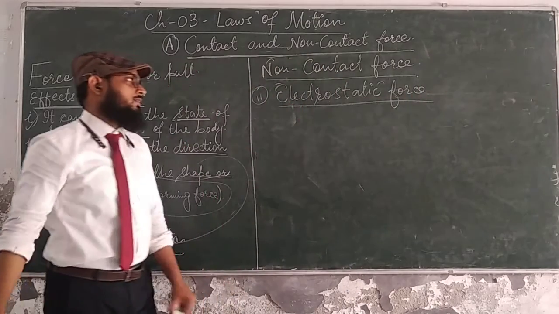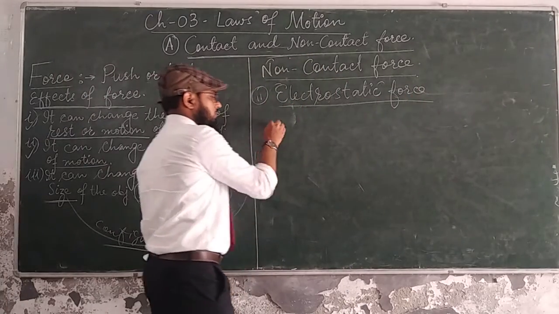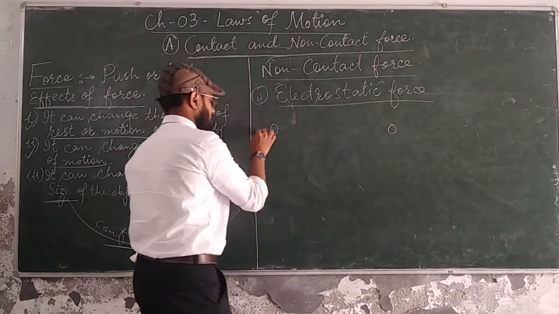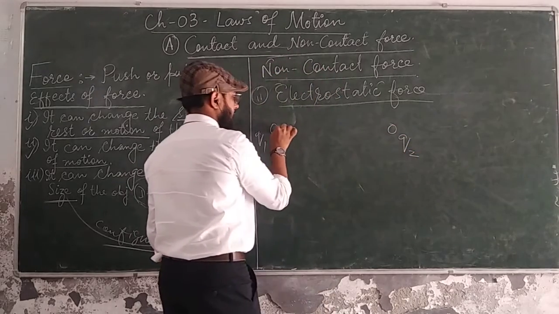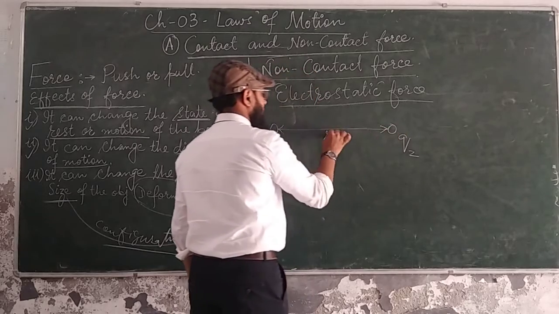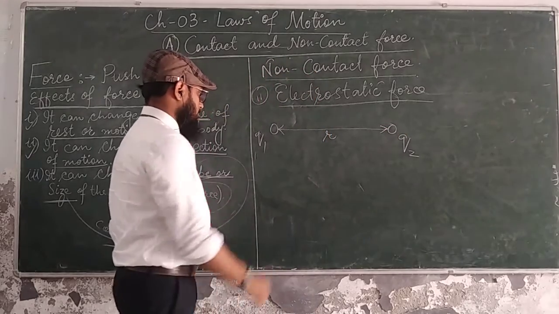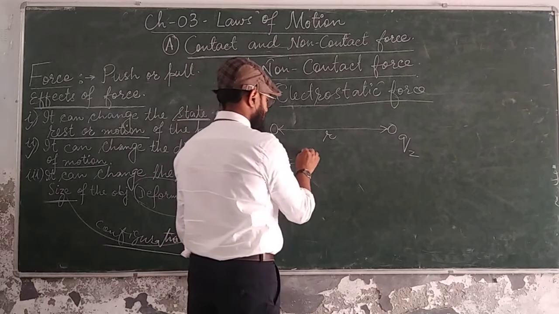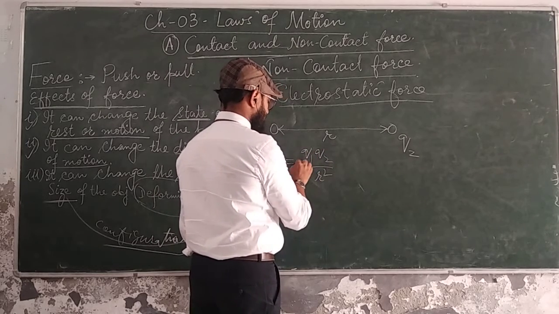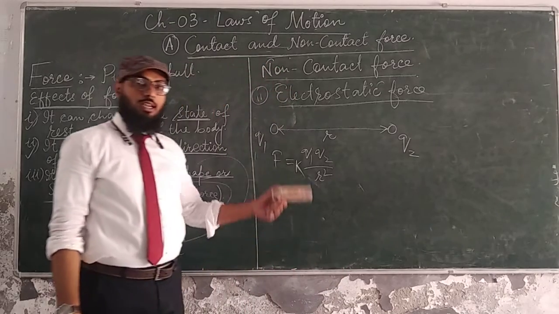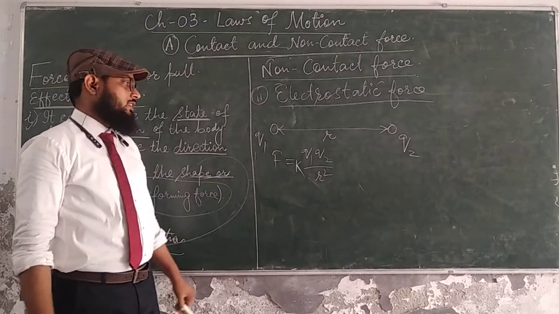Right? Electrostatic force. In the case of electrostatic force, there are two charges. They are called Q1 and Q2, and they are r distance apart. So this force F is equal to K into Q1 Q2 upon r square. This is similar to the gravitational force.